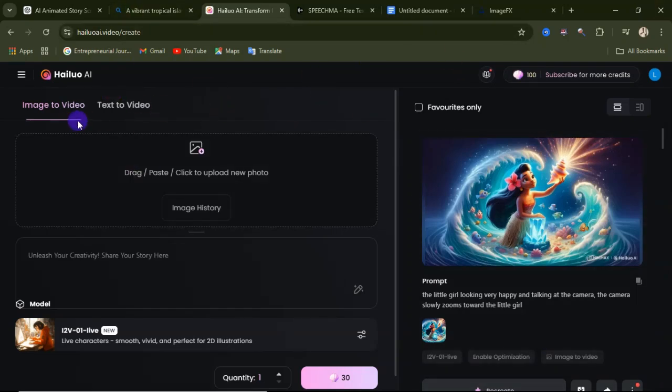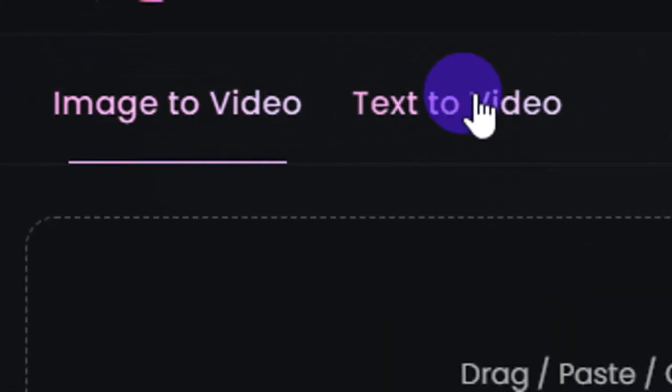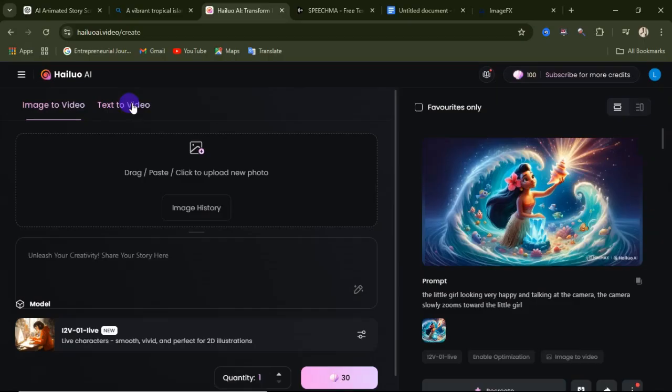From here we have two options. We have image to video and we have text to video. So you can also generate video from just typing in text. If you are going after the text to video, you can use that. If you are going after the image to video, you can also use that. But for this video, we'll be using image to video.